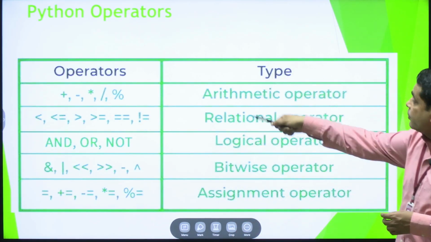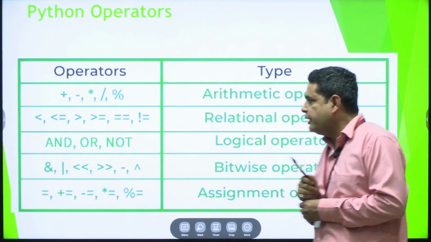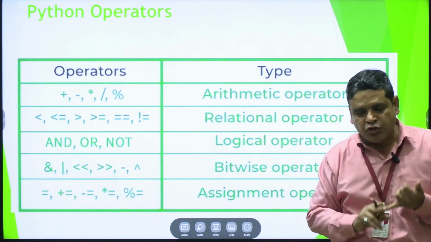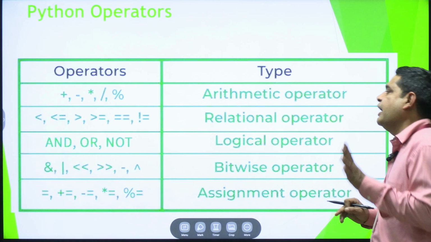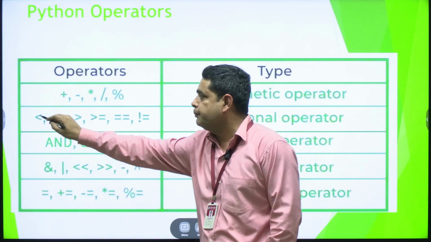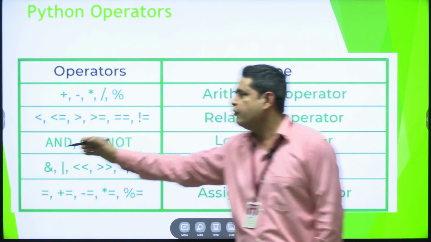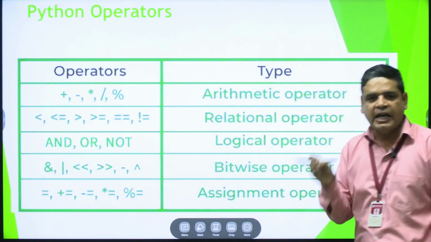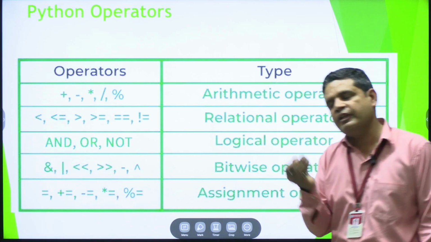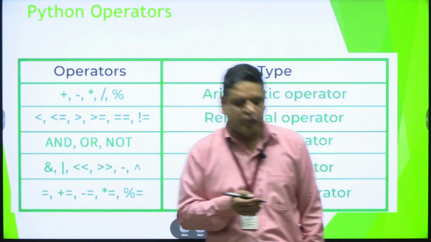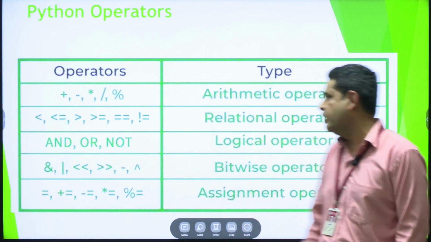After that we have the relational operators. We can say relational operator or comparison operator; both are the same. We have less than, less than or equal to, greater than, greater than or equal to, equals to, and not equals to. These are relational, or comparison, operators. To compare values and check conditions in a program, we use the relational operators.